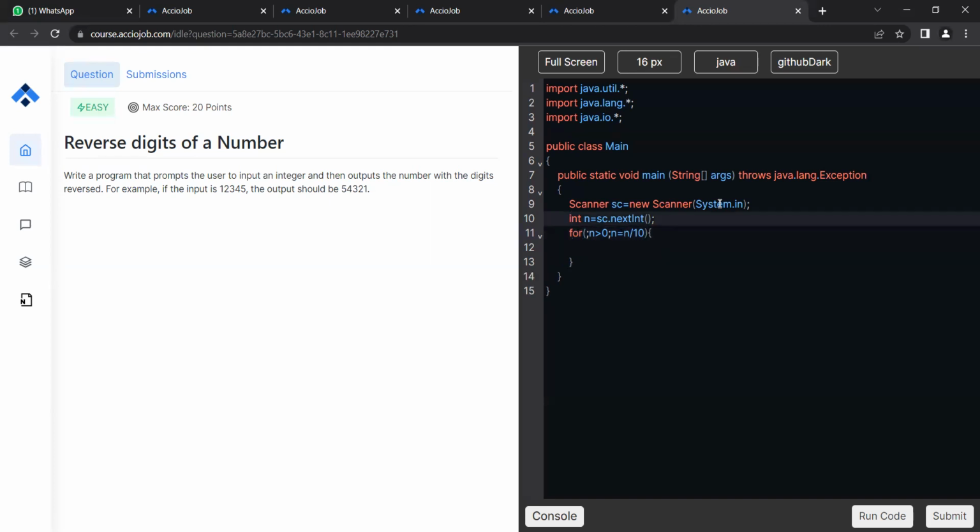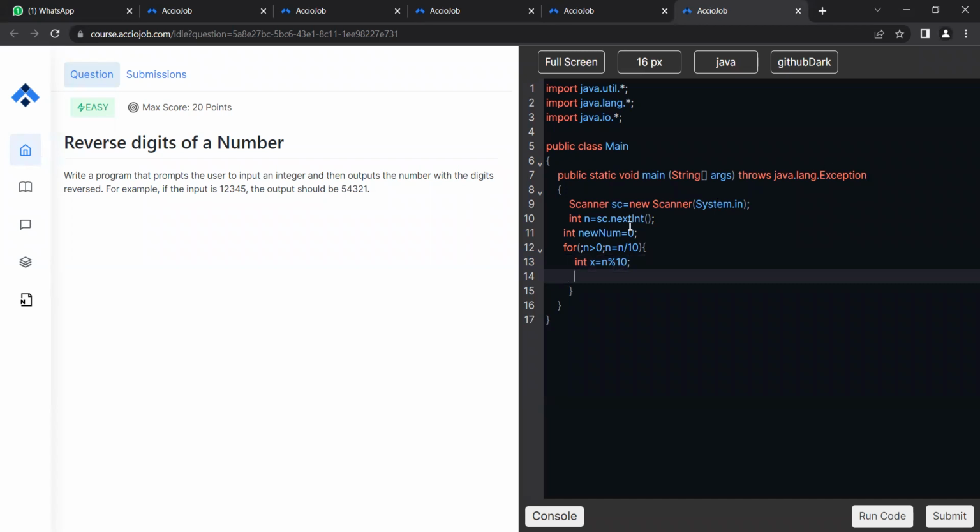Okay, so I also need to somehow create the number. For that, let's call it an int newNumber. newNumber is initially 0. So how do we create a reverse number? We follow this algorithm where we first extract the digit. Let's say x is equal to n modulo 10. So now I have the ones digit.